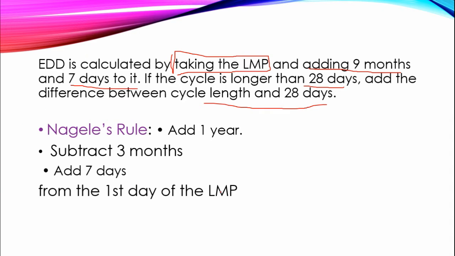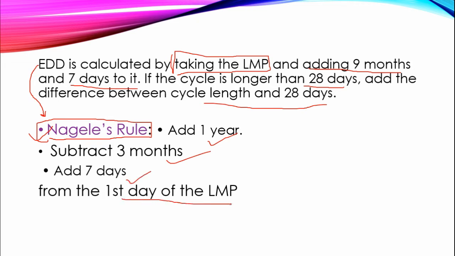Means what happens is that when we calculate the EDT, we add 9 months and 7 days to it. I'll give you the example further. Firstly, see Nagel's rule. What is Nagel's rule? Nagel's rule is a rule for finding the EDT. Okay, to find the EDT there is Nagel's rule. In this, we add 1 year, subtract 3 months and add 7 days from the first day of LMP.